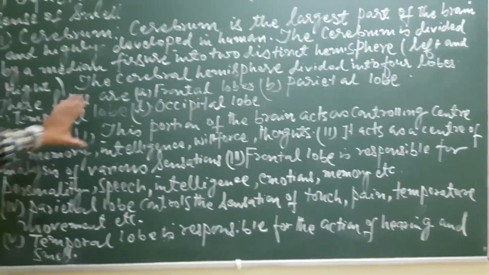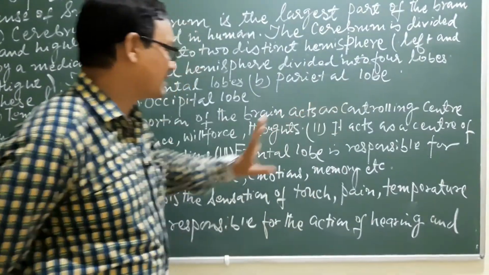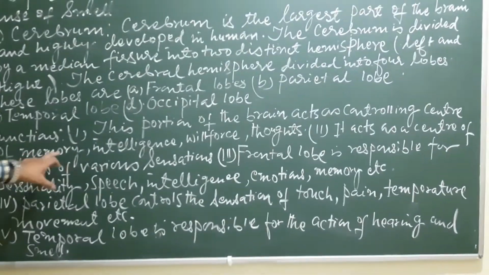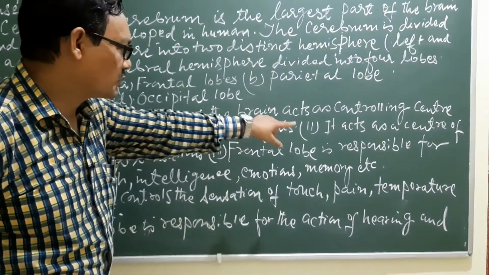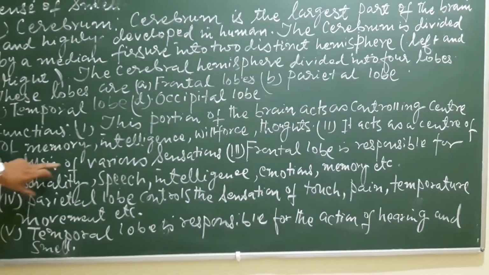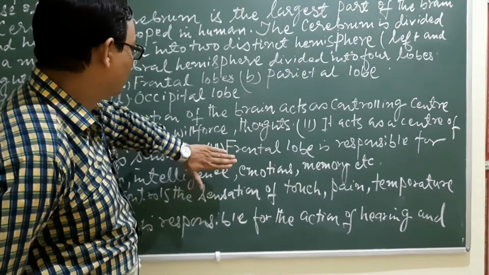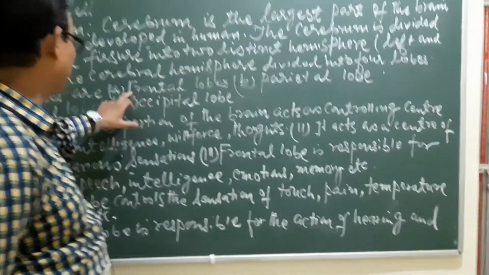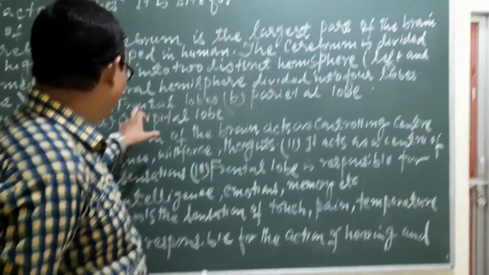Similarly, here I have written function number 1. This portion of the brain acts as the controlling center of memory, intelligence, will force, thoughts. Number 2 function, it acts as a center of analysis of various sensations. Now from function number 3 we have started the functions lobe-wise.